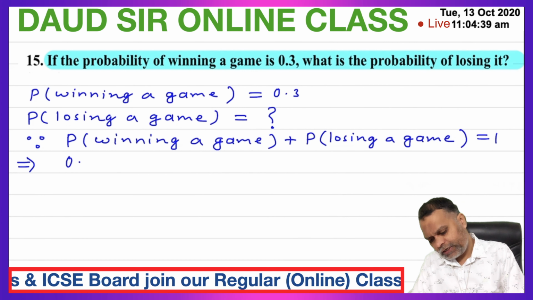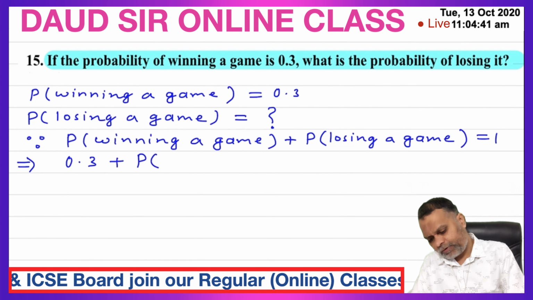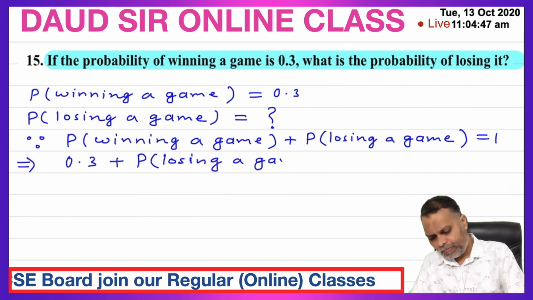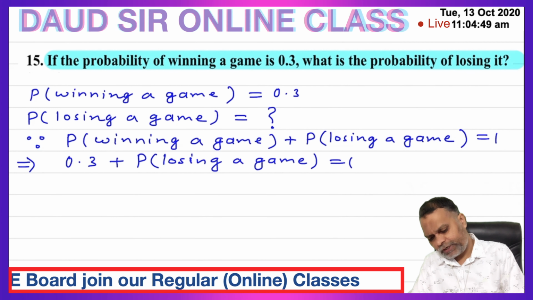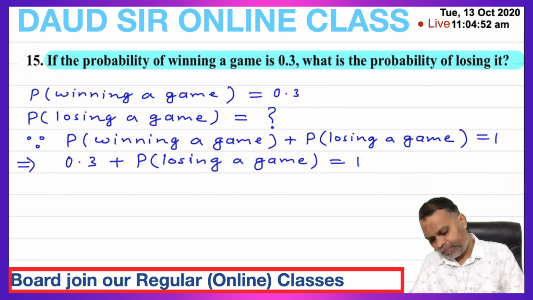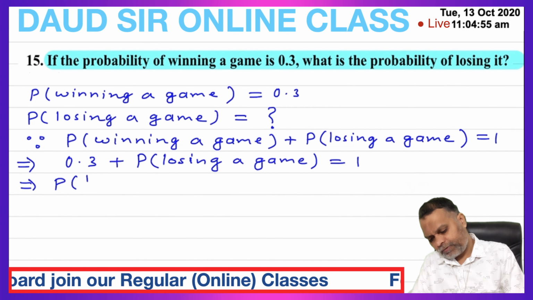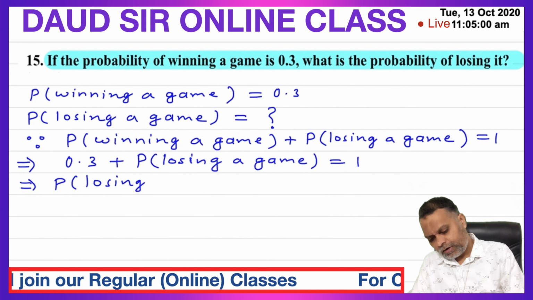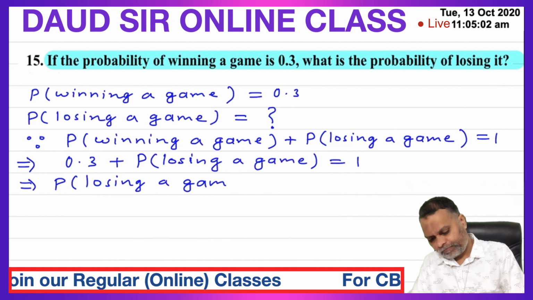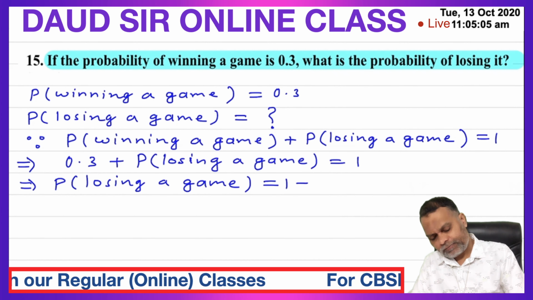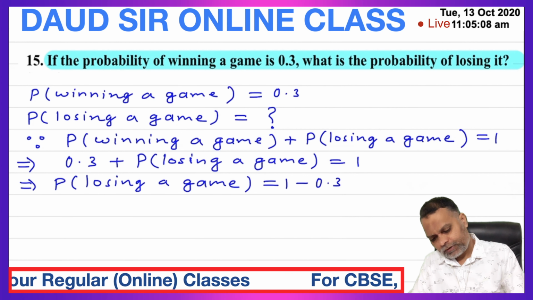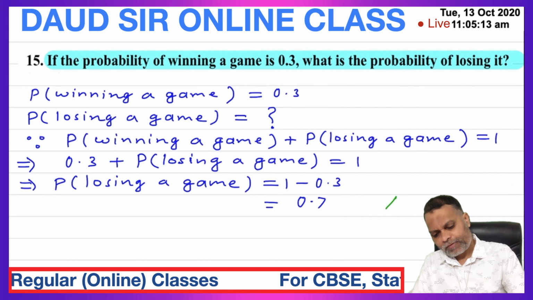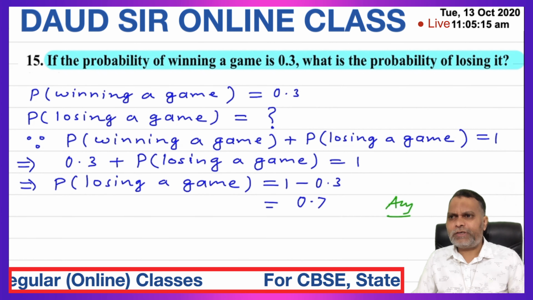Substitute the value. Probability of winning 0.3 plus probability of losing a game is equal to 1. Shift this 0.3. So probability of losing a game is equal to 1 minus 0.3. So this is 0.7. Probability of losing the game is 0.7.